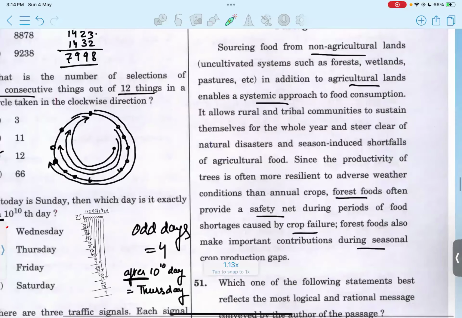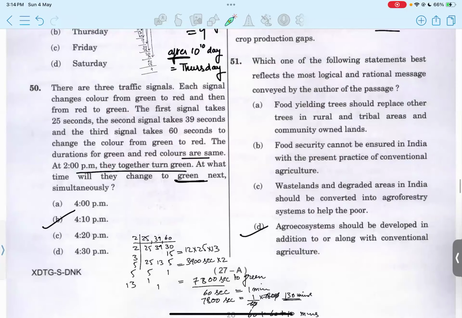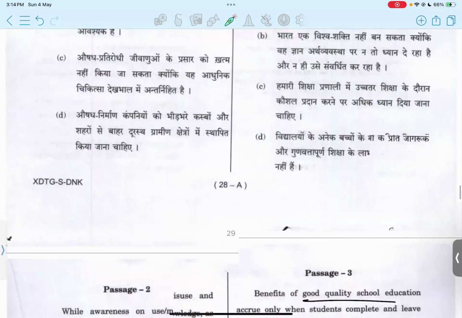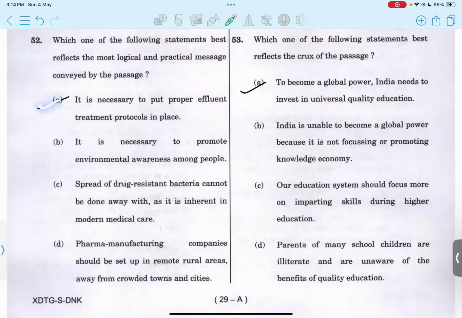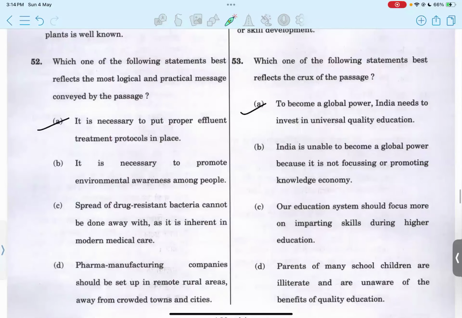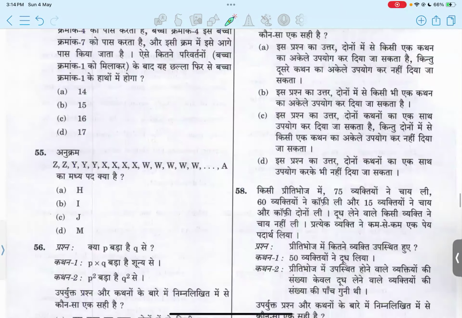Now, in the case of passage question 51, we have to identify the logical, rational message conveyed. So option D. Okay, in 52, again the message conveyed. So A, that it's necessary to put proper effluent treatment protocols in place. Option A. Okay, in 53, what is reflecting the crux of the passage? So A, that to become a global power, India needs to invest in universal quality education. Option A.